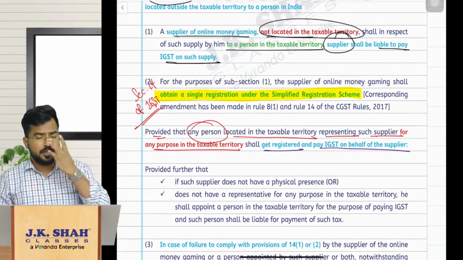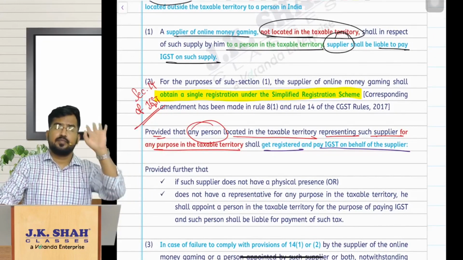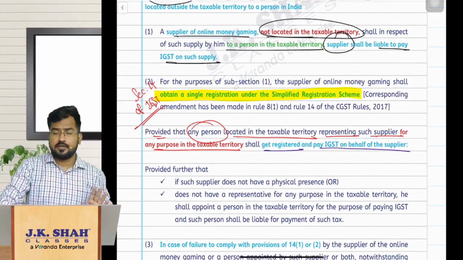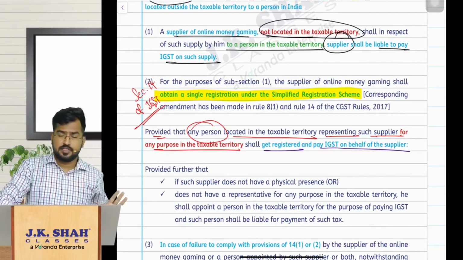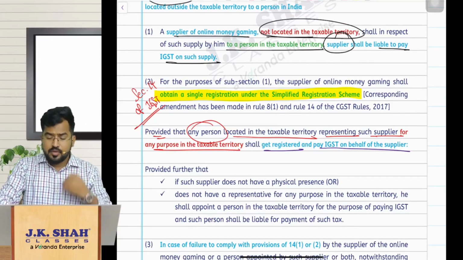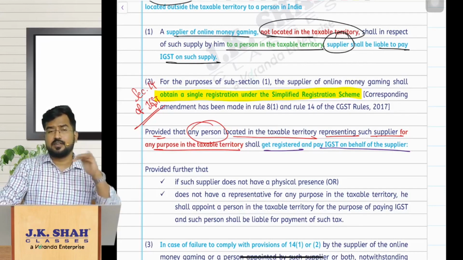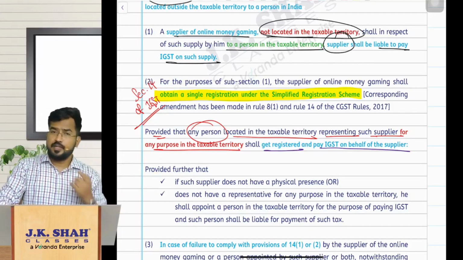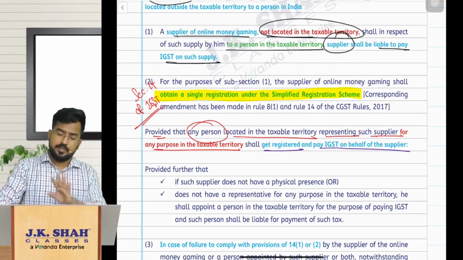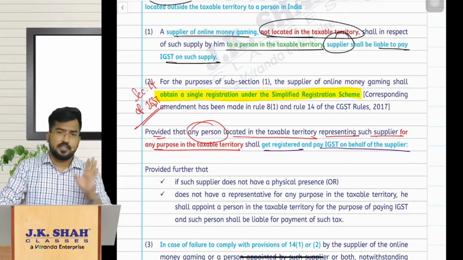So a supplier of online money gaming from outside India is liable to pay GST on the activities, whatever he is supplying, this online money gaming to a person located in India. So he has to take registration using this simplified registration scheme. If he is not doing that, at least any person representing that supplier in India for any purpose has to obtain registration and pay IGST on behalf of the supplier, just like an e-commerce operator.